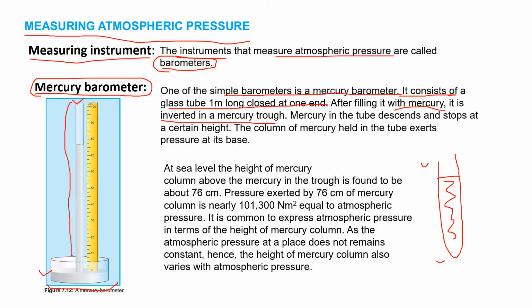The mercury in the tube descends and stops at a certain height. So you know that some of the mercury is dropped in this tray and some other is placed at some height. The column of mercury held in the tube exerts pressure at its base, right? Because all the pressure is exerted at the base, where all the mercury is placed.